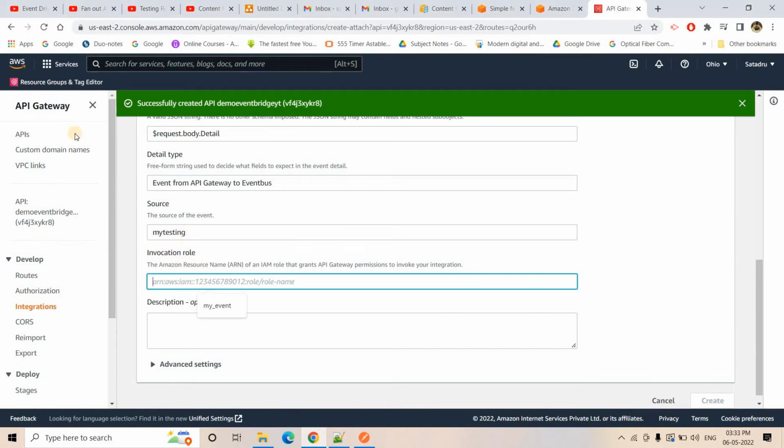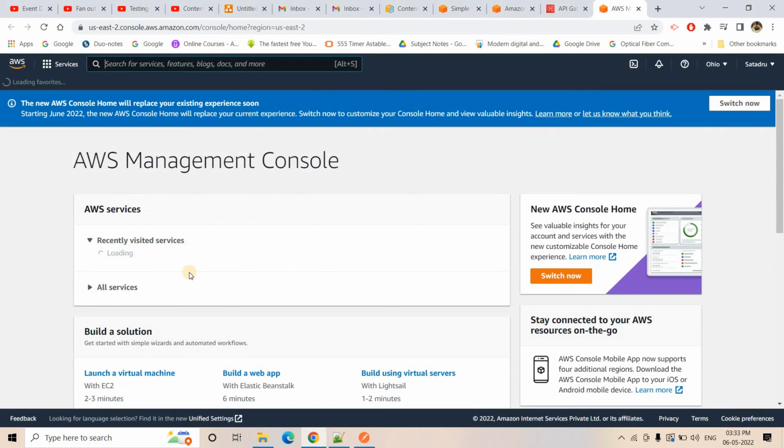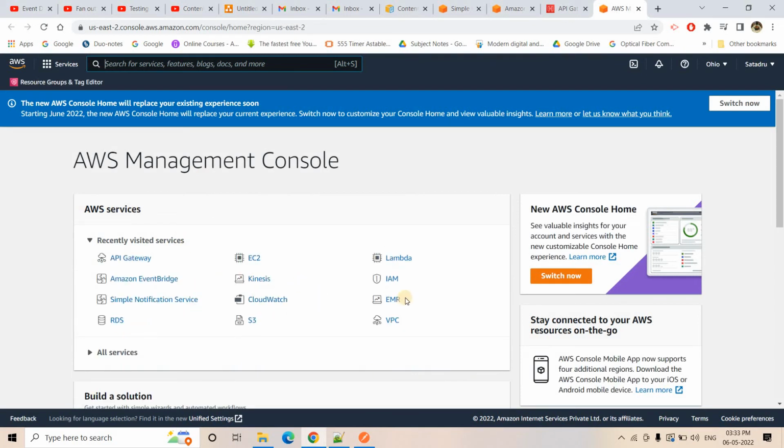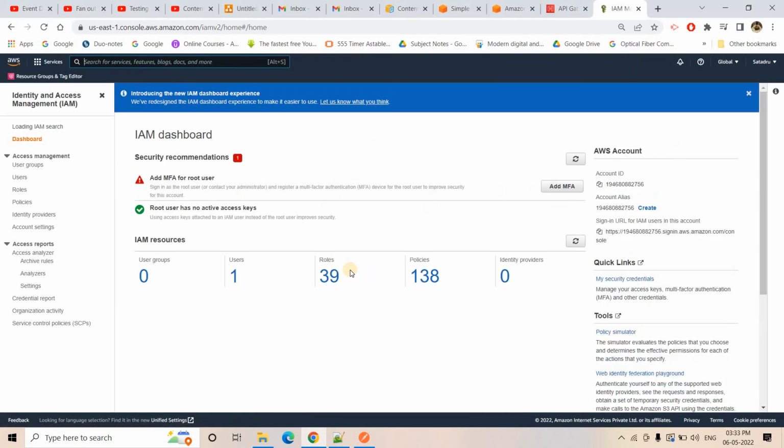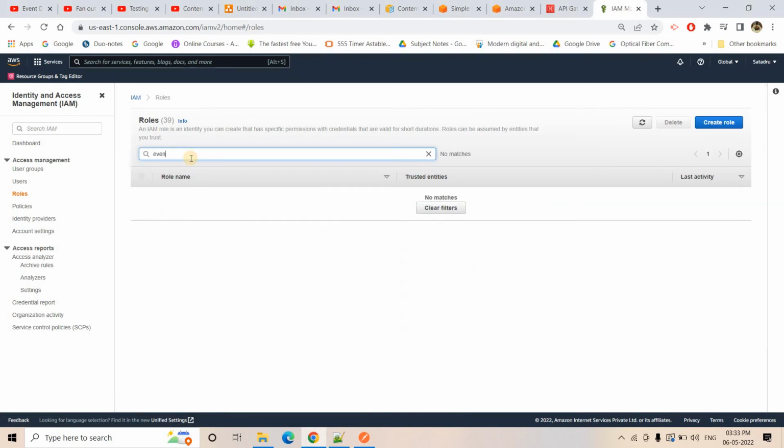Now invocation role. API gateway needs the access to put some information in Eventbridge, right? So for that we need to create a role, right? So I will be going back to our AWS management console, and here I will be going to IAM, and I will create a role for API gateway which will have Eventbridge full access. Here I can give Eventbridge API gateway integration, some name I am giving.